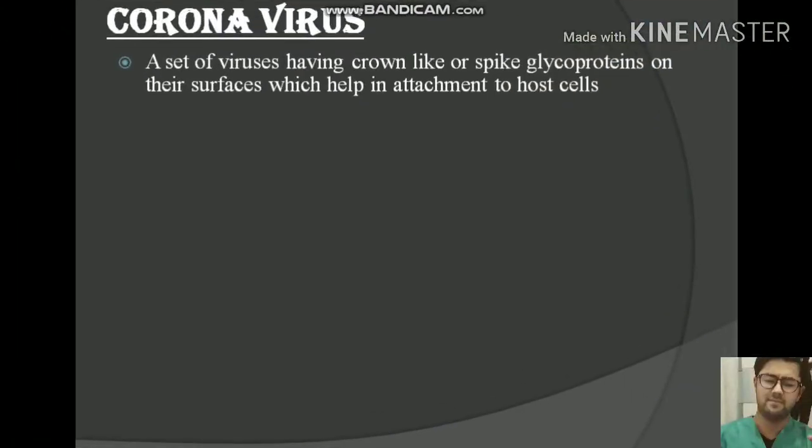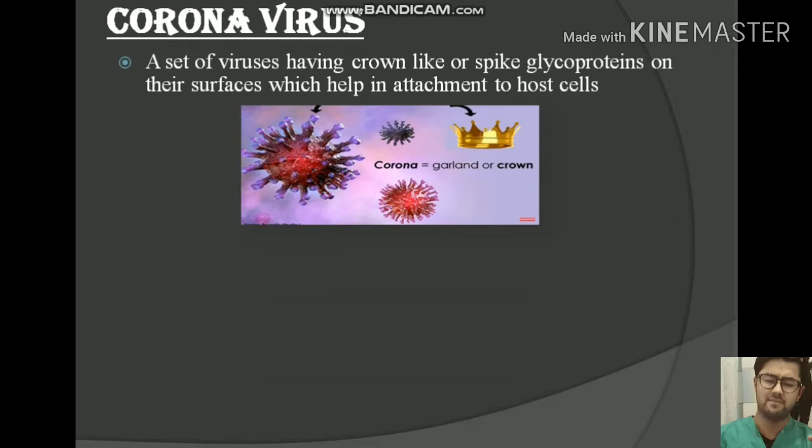A coronavirus is a set of viruses having crown-like spike glycoproteins on the surface, which help in attachment with the host cell. We will discuss in detail the coronavirus, its structure, etiology, pathology, signs and symptoms, and treatment and prevention of this virus.